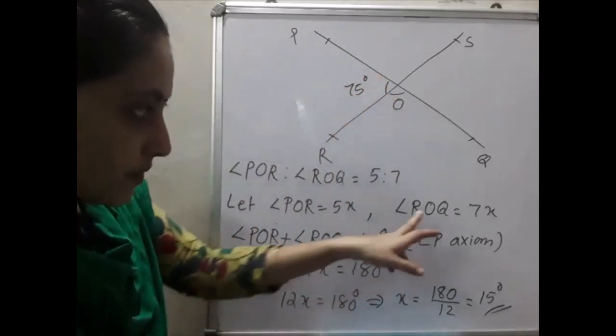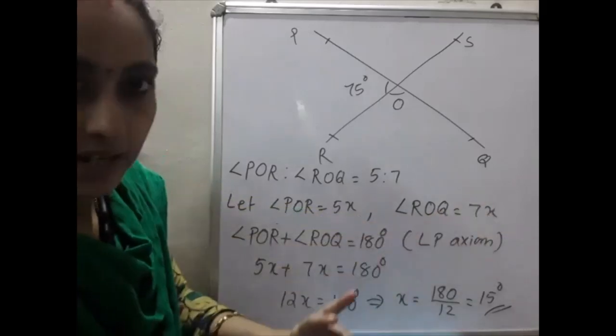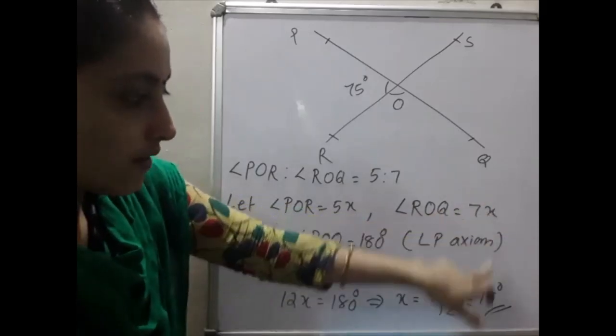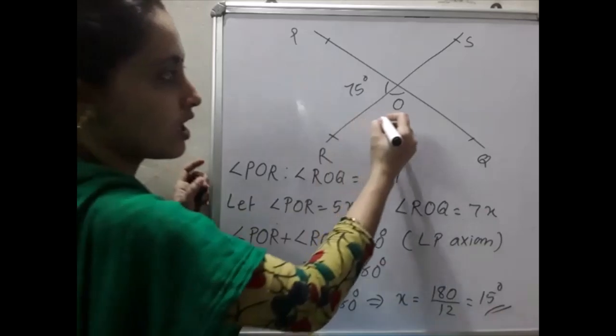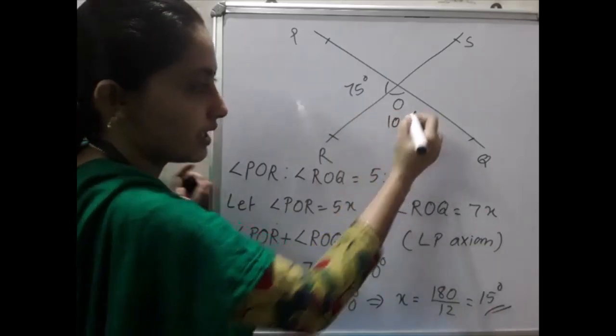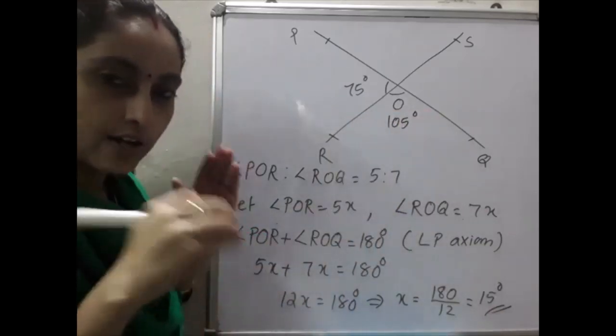And also angle ROQ is equal to 7x. So that is equal to 7 into 15. 7 into 15 is what? 105 degrees. Okay, we want to find all the angles.